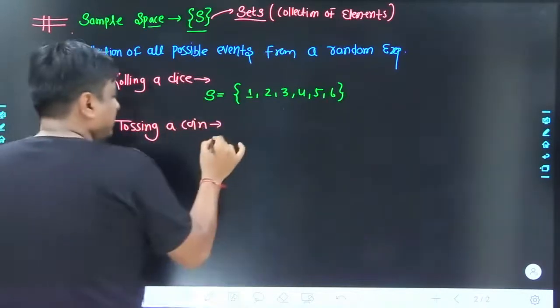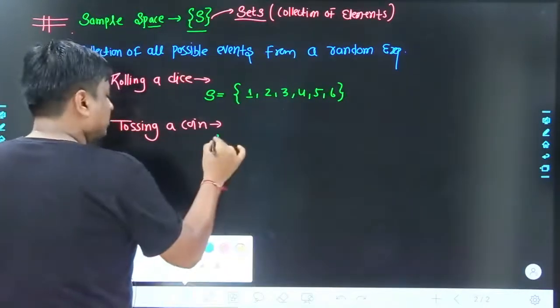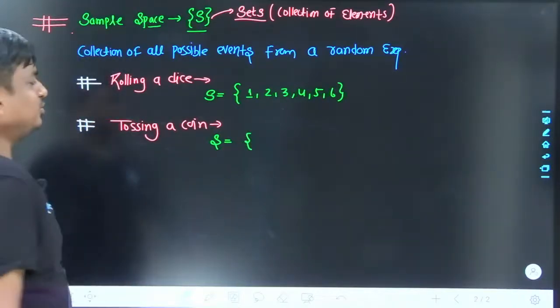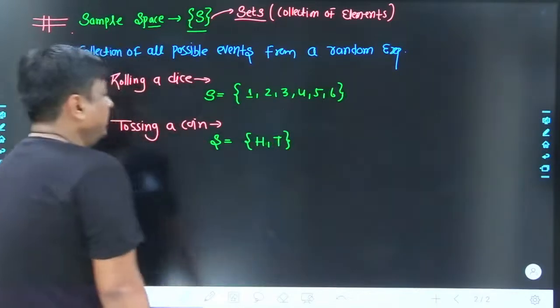Again, the sample space is going to be referred to by capital S. All possible events, encapsulated in the form of sets, are called the sample space. So the possible outcome could have been anything in between head and tail.